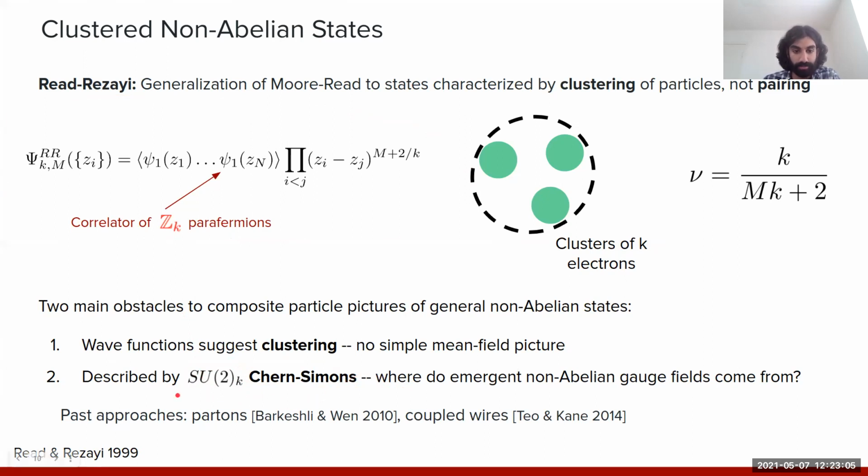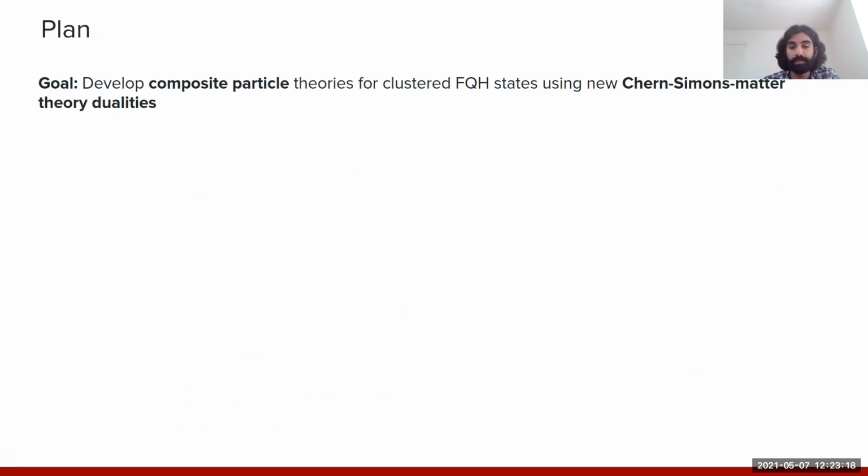I'll note that there have been past approaches to investigating these Read-Rezayi states and other more clustered non-abelian states, including parton constructions in which these non-abelian gauge fields emerge naturally. But the goal of the talk today is to stay close to this composite particle picture and try to understand, within that framework, whether we can access these clustered non-abelian quantum Hall states. As it turns out, we can make progress in this direction by making use of the recently proposed Chern-Simons-matter theory dualities from the high energy literature, which I'll review briefly in a moment.